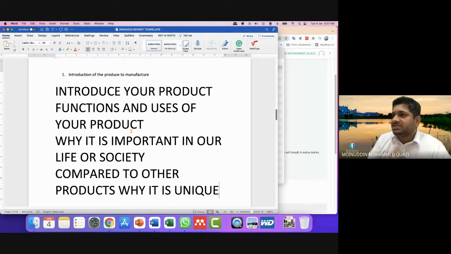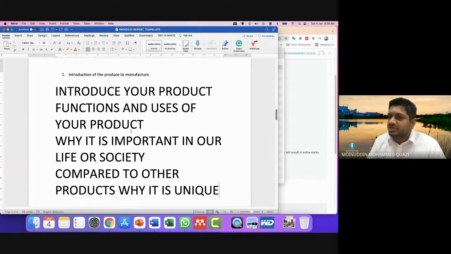This report is basically a preparation for you guys so that when you take the final year project or the final semester project, it will be easier for you. In your final year project or final semester project, this is something that you will be doing also. So this is a preparation of how you should write a report.